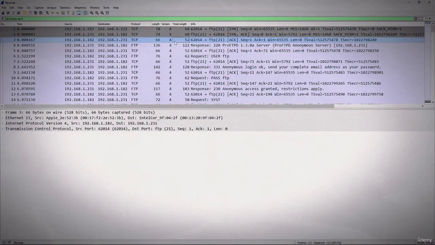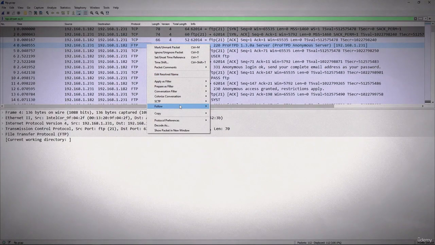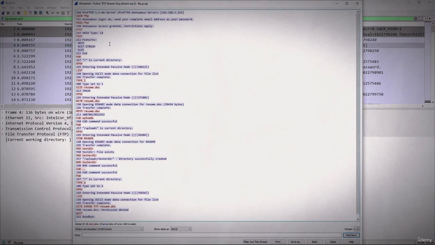Now I will go into packet 4 and I will right click and I will say follow the TCP stream, and we will open this up. And this is very classic. What you see is a banner which you would read, and it would give some warnings about what the site's about and what you should or should not do. It will provide an anonymous login, and it says send your complete email address as your password. Then once you get in, the anonymous access is granted. However, restrictions will apply.